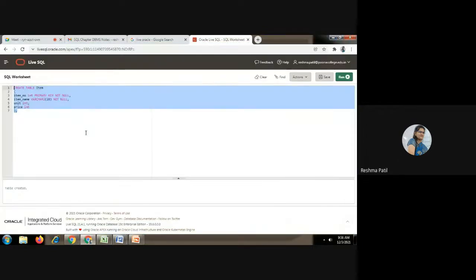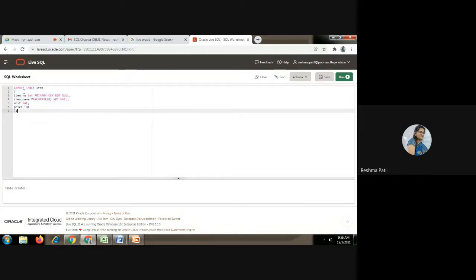Now next, if you have already created a table named item, I am saying that you have to write a unique name over here. The second time you are not going to use the name item again. If you try to create a table with the same name, what error will you get? See here.